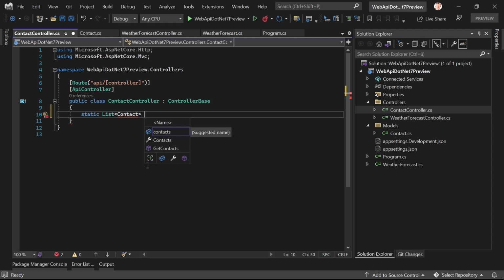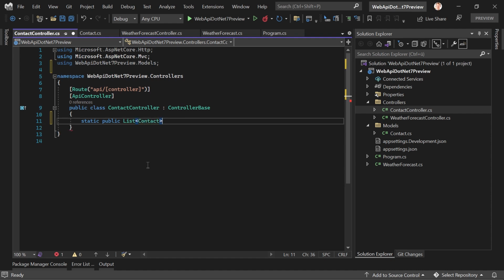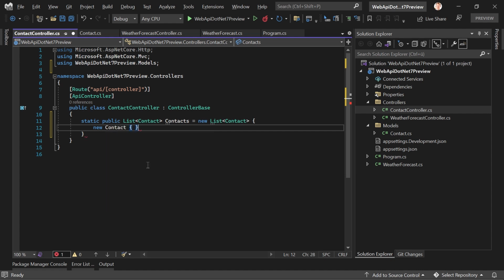So let's make this public. Why not? Contact, we add the namespace. Yep, there it is. All right. And we say these are our contacts, and this is a new list of contacts, and we already add one new contact, and the ID is 1.